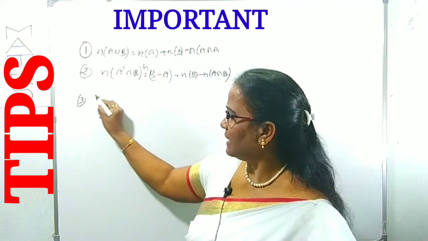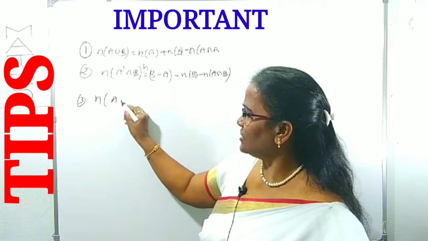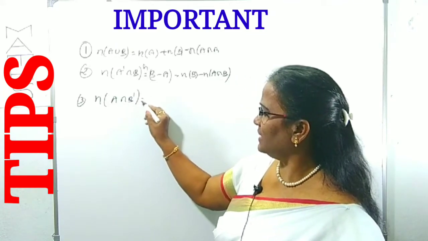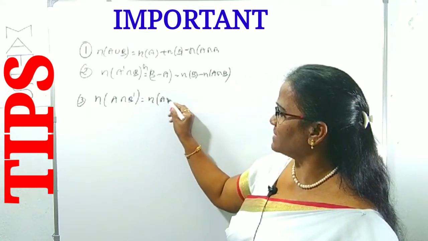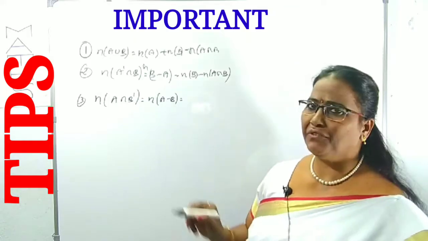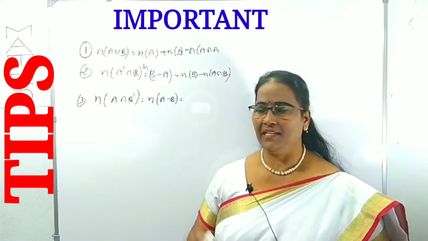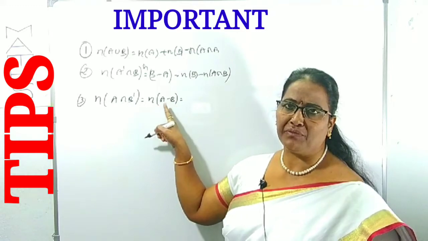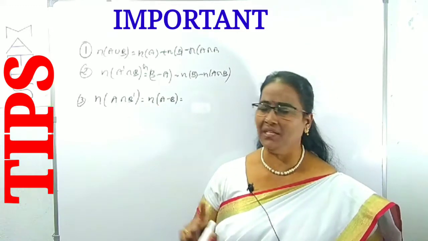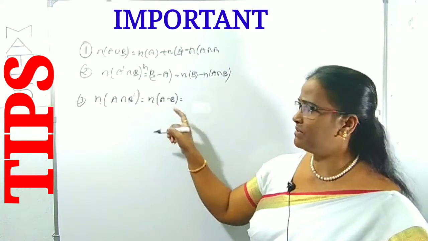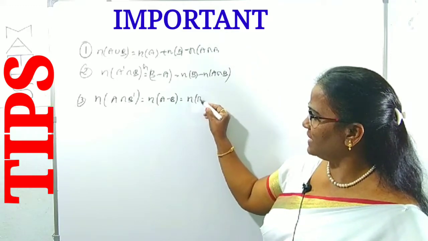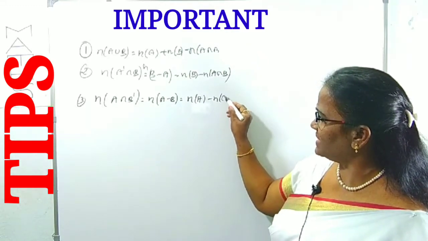In the same way, n of A intersection B complement, indirectly that is n of A minus B. A minus B means which is in A but not in B, so from A we remove the A intersection B. Number of elements in A minus B means number of elements in A minus number of elements in its intersection.